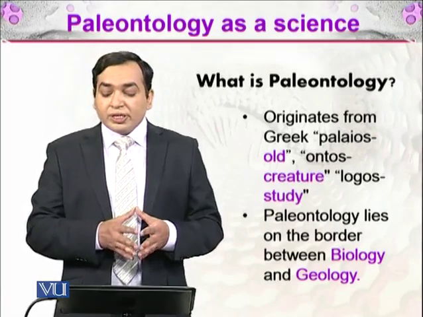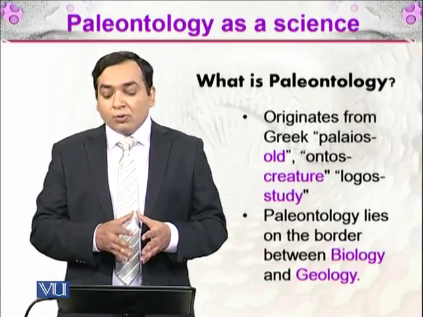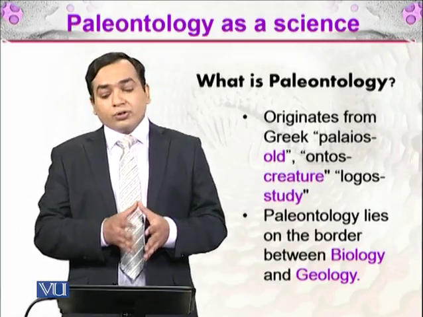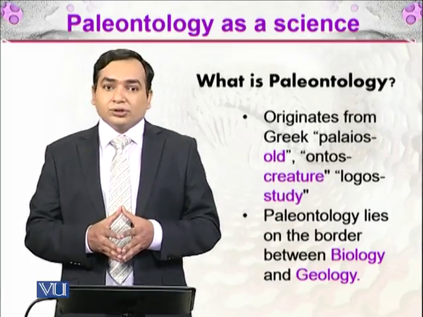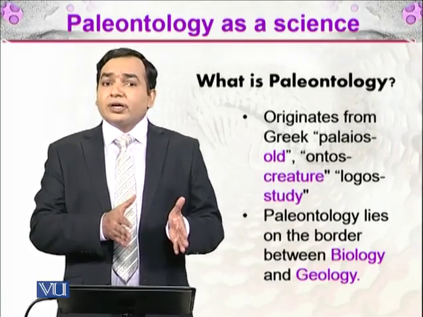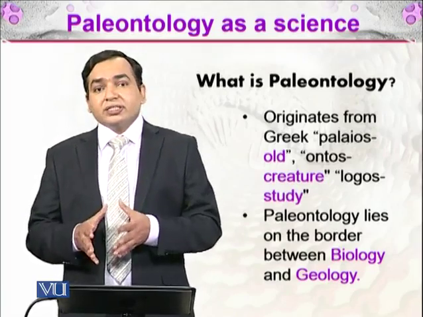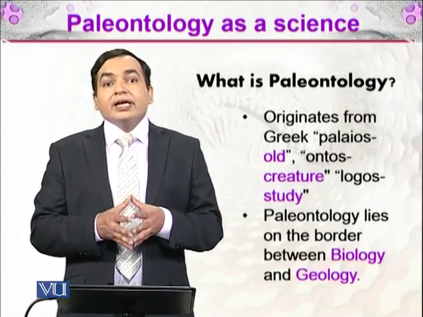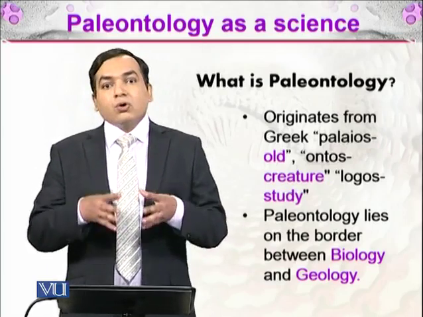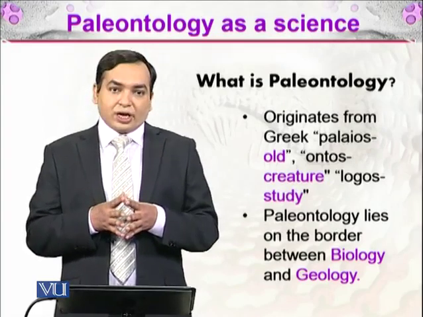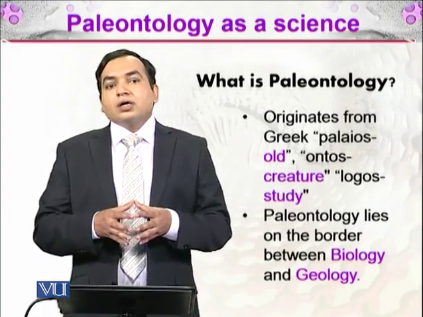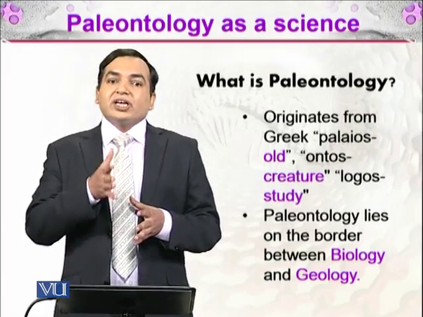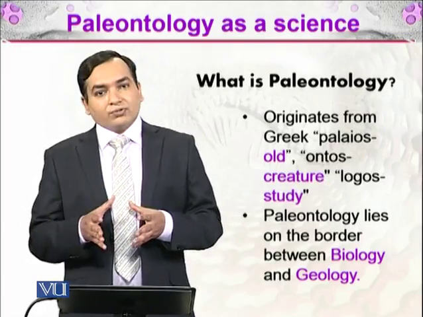Paleontology lies between biology and geology. It is on the border of biology and geology. Biology is the study of organisms. Geology is the study of earth. So paleontology is on the border of these two sciences, because living organisms and their remains are present in the layers of the earth.